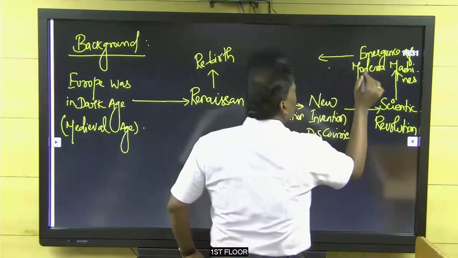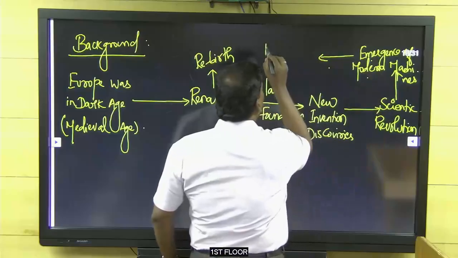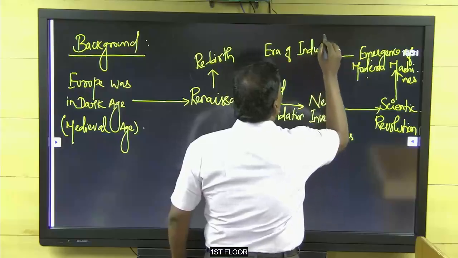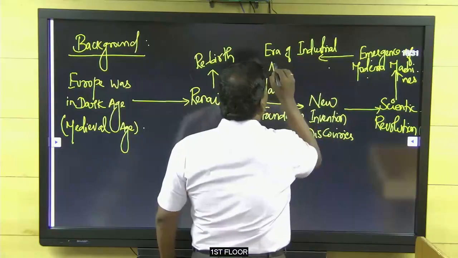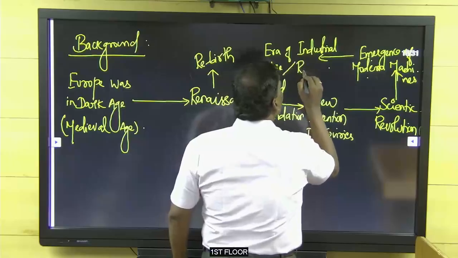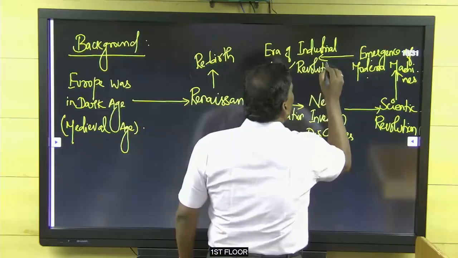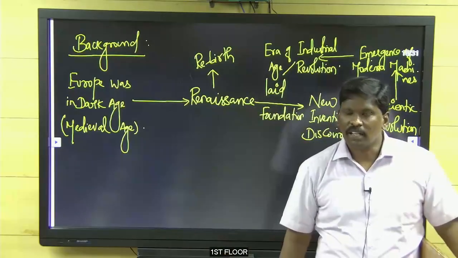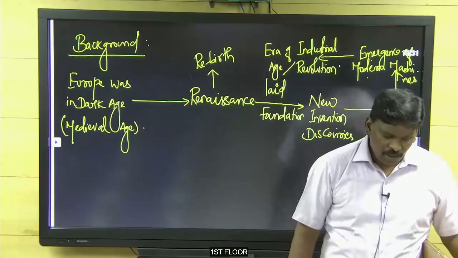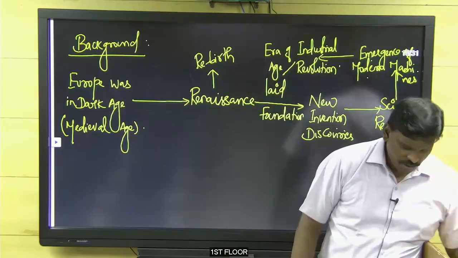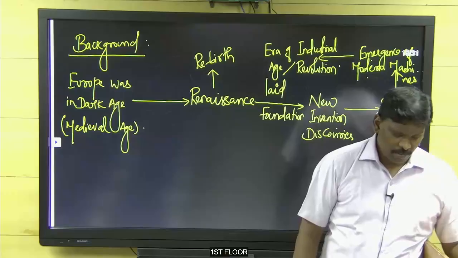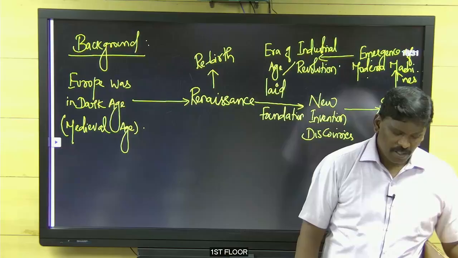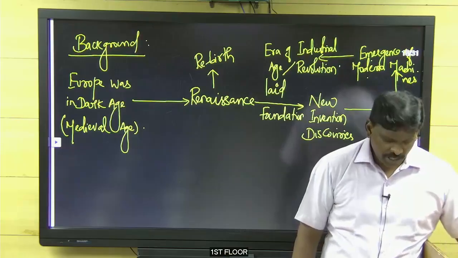This era we call the emergence of modern machines, the era of the industrial age or Industrial Revolution. Understand? Clear? Anyone having any doubt in this?